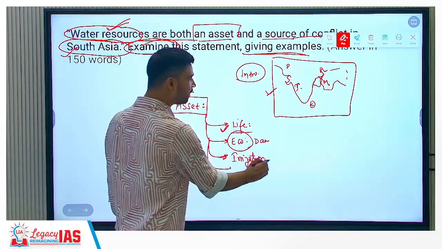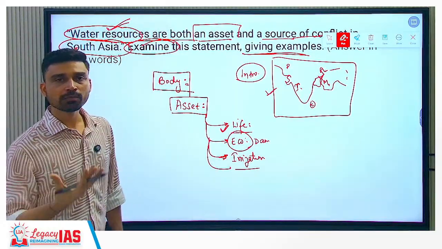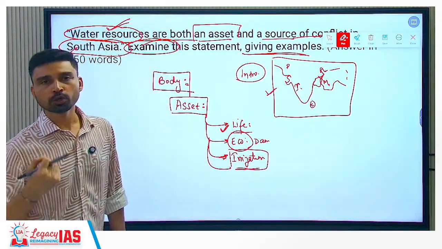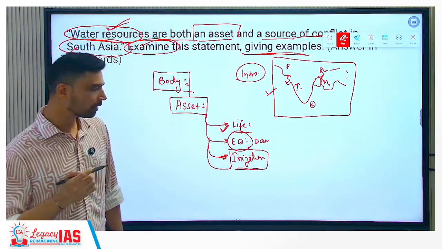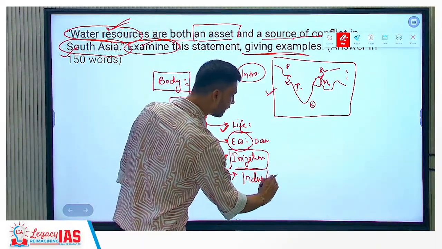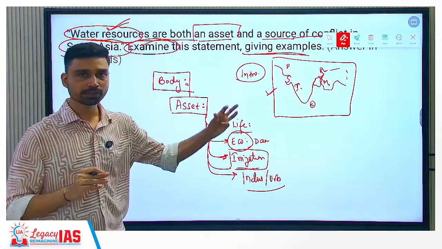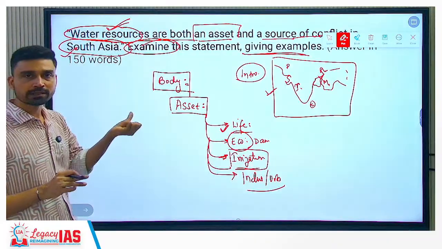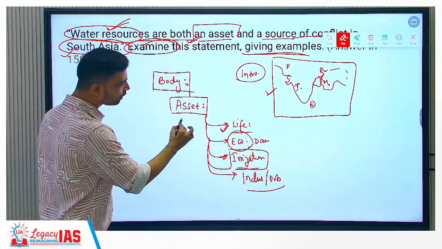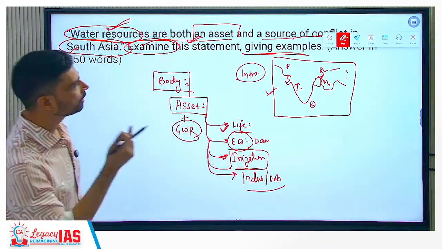In India, especially the Great Plains of India, or the plains of Bangladesh and Pakistan, the farmers are to a large extent dependent upon river water. That is how they meet the irrigation demand for their crops, especially water-intensive crops such as rice, wheat, sugarcane and so on. That is where water plays a very important role. At the same time, rapid industrialization and urbanization have resulted in huge consumption of water, which to a large extent is also met by rivers that originate in the Himalayan mountain system. So that's how we can understand that water resources are a type of asset. We can also discuss groundwater reservoirs that you find in the plain regions of South Asia. So that is the asset part.